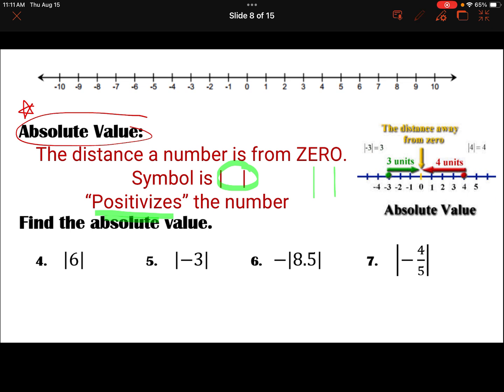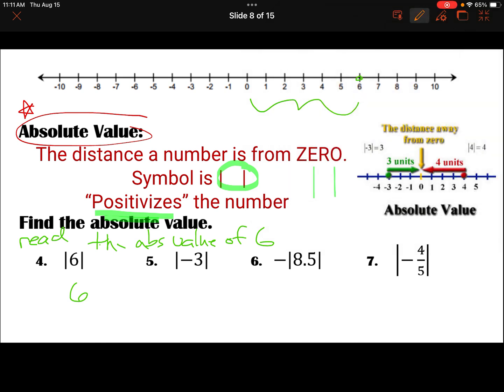So in this case, if I'm looking at 6, we would read this as the absolute value of 6. Now, 6 is up here on that number line, and it is 6 away from 0.